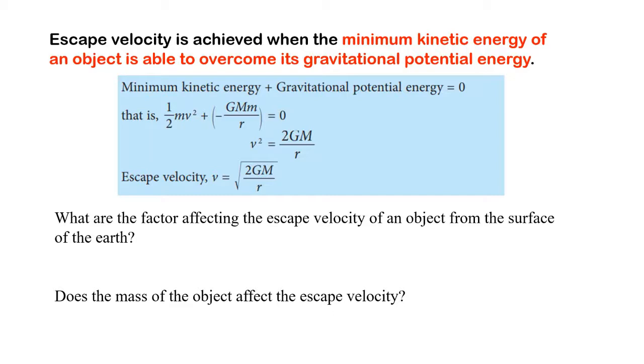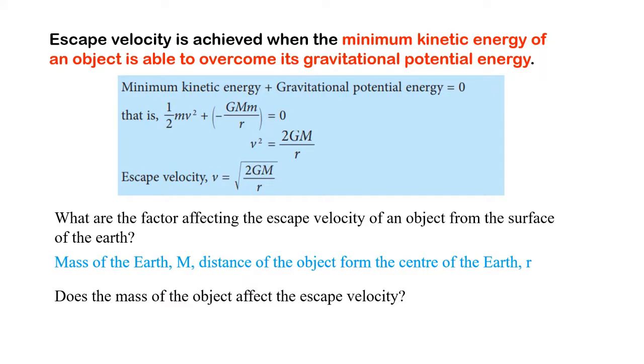If you look at the formula below, can you tell me, what are the factors affecting the escape velocity of an object from the surface of the Earth? Yes, the answer is the mass of the Earth, M, and the distance of the object from the center of the Earth, r. Question 2. Does the mass of the object affect the escape velocity? The answer is no.